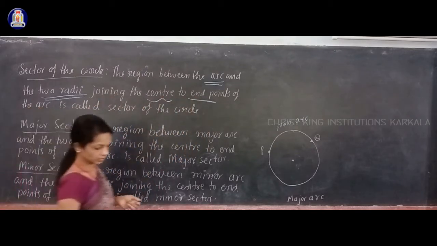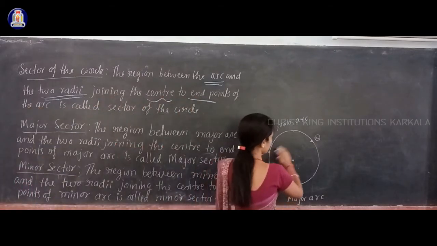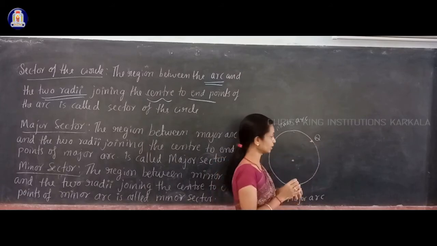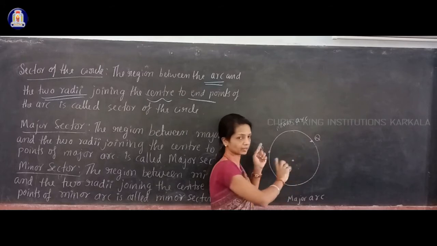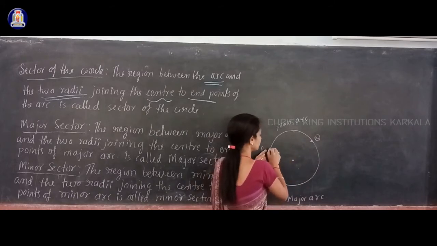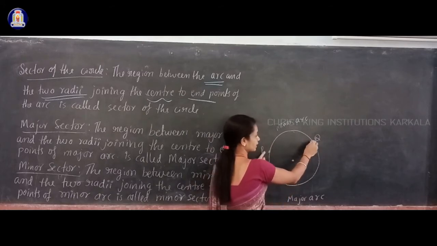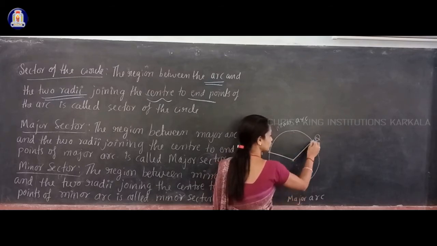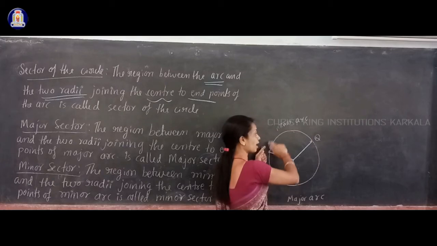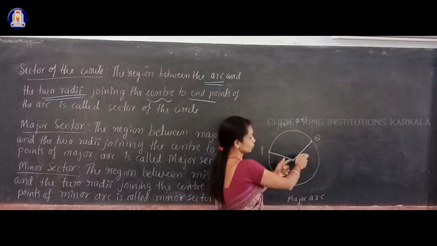Suppose you draw one circle, and P and Q are two points on the circle. Then on this side also you have an arc, and on this side also you have an arc. If you join the end points of that arc with the center of the circle, then you have a region between the arc and the two radii.